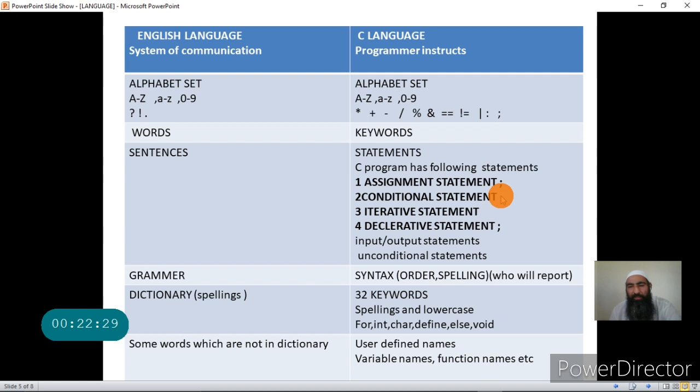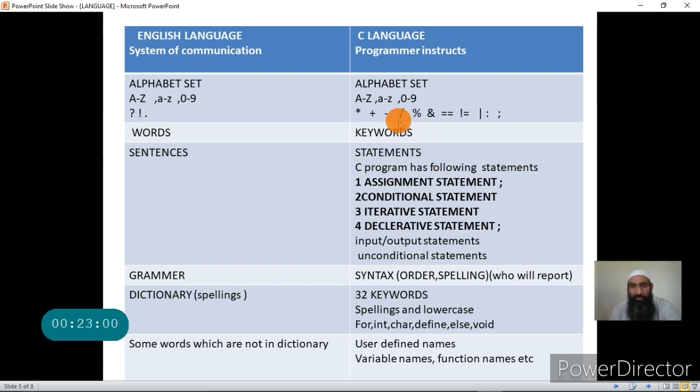How do you know whether the statement is correct or not? There is a particular order for arranging the keywords and the special symbols that form the sentence, and if that order is not correct, we will get the syntax error. Another error that is included in the syntax error is, apart from the order error, if we don't write the spelling of the keyword correctly.